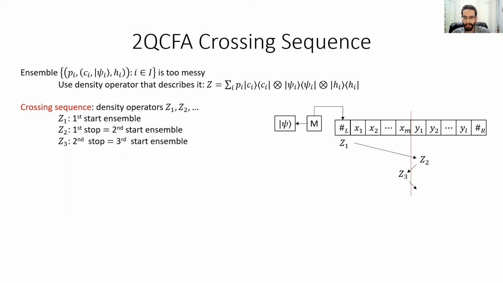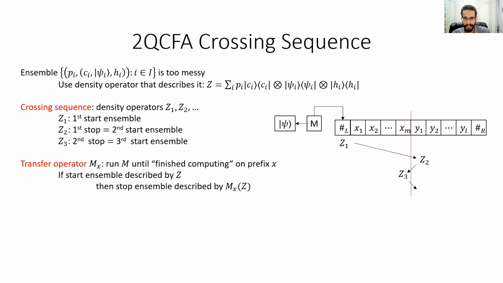Next, I want to make one crucial definition related to crossing sequences, which is that of transfer operator. This corresponds to running M until it is finished computing on the prefix x. To be a bit more precise, these operators are maps from density operators to density operators, which convert any starting ensemble into its corresponding stopping ensemble.